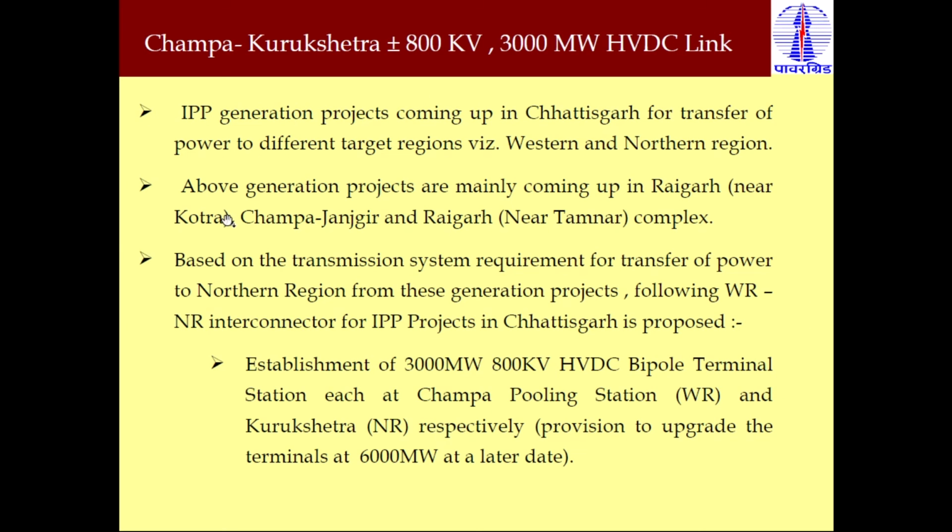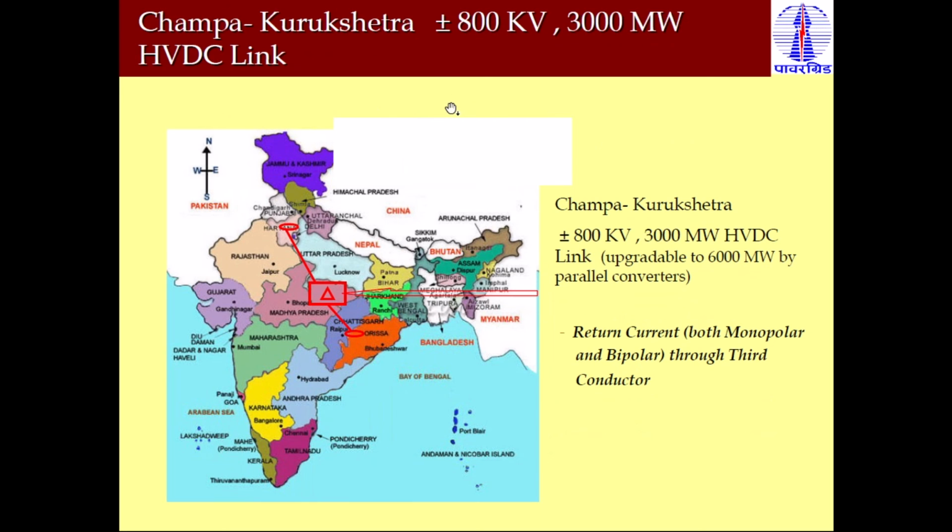This is another big HVDC system among the upcoming projects, IPP generation projects coming up in Chhattisgarh for transfer of power to different targeted regions, western and northern region, which has a capacity of 3000 megawatt, with a voltage rating of plus or minus 800 kV. And this is another, Champa Kurukshetra project, which is also under construction, voltage rating plus or minus 800 kV and 3000 megawatt HVDC system.